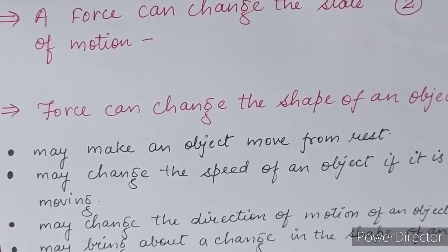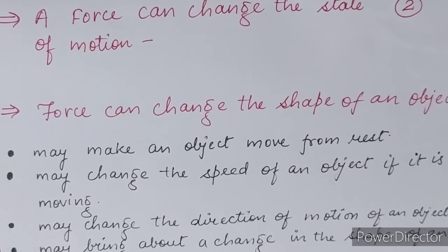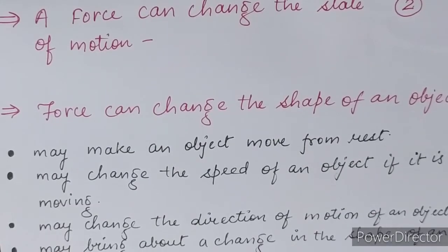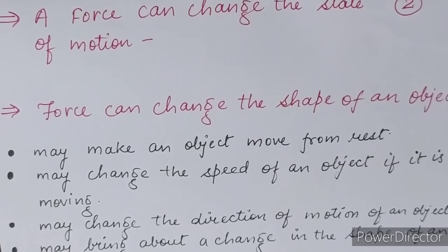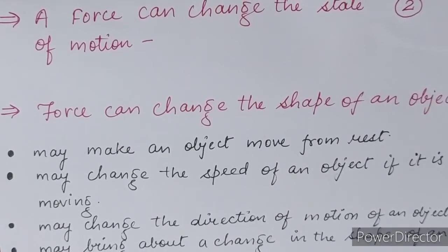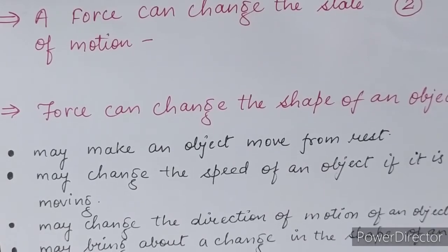Now, as you apply a force on the ball, meaning you kick it, the ball goes into motion in some direction, and the direction depends on the direction in which you apply the force. After applying the force, the speed of an object can be increased or decreased. Even if an object is in motion, after applying a force it can come to rest. All these examples are part of the idea that a force can change the state of motion.